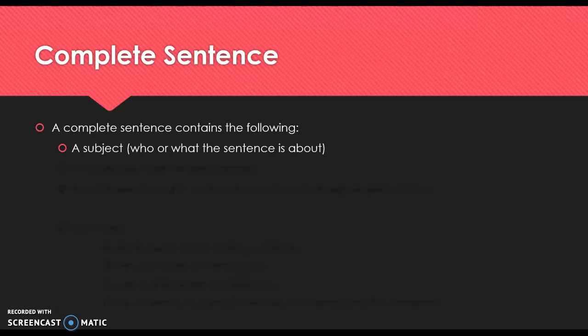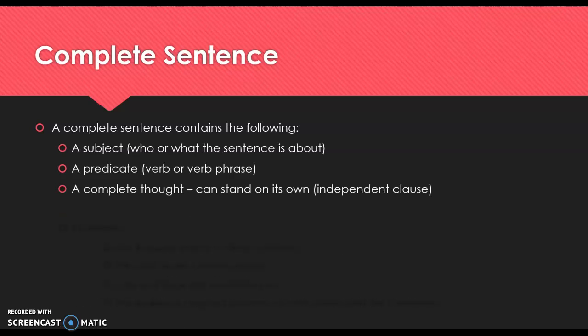A complete sentence is made up of the following items. It has to have a subject, that is the who or the what the sentence is about. It also has to have a predicate, which is a verb phrase, or basically the rest of the sentence. And finally, and this is the one that gets people hung up, it must be a complete thought. It has to be able to do what we call stand by itself, or in other words, it's an independent clause.